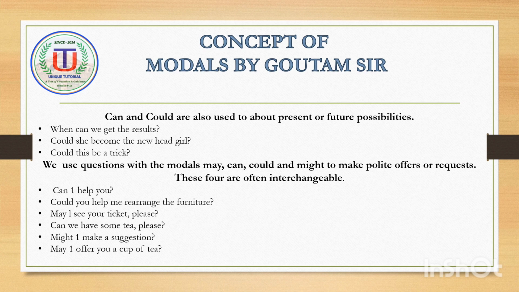Third, may I see your ticket please? Fourth, can we have some tea please? Fifth, might I make a suggestion? Sixth, may I offer you a cup of tea?